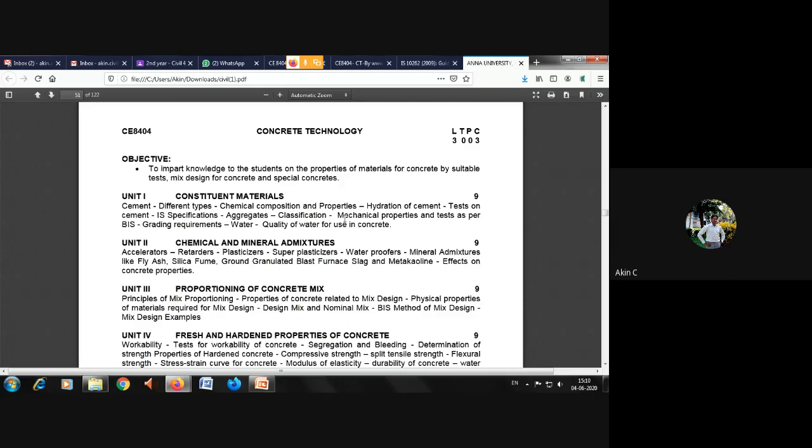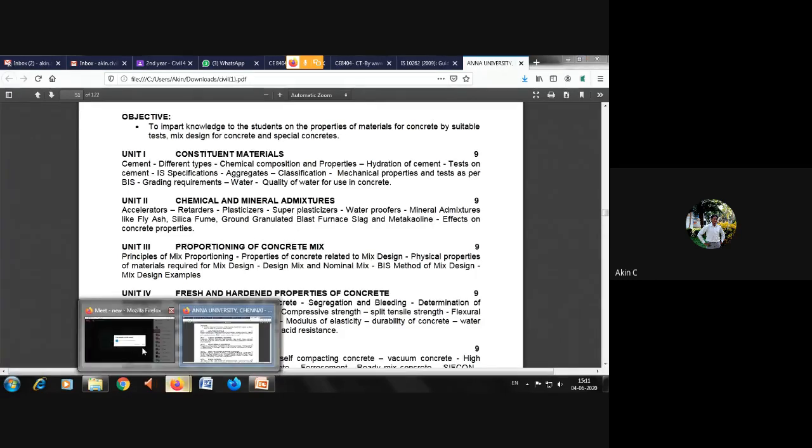Either you will have questions like test for cement or manufacture of cement or composition and properties of cement in the 11th A question side. And 11B question will be having aggregates, properties of aggregate, tests conducted on aggregate, or else water or quality of water. This is what you will get in the university question.